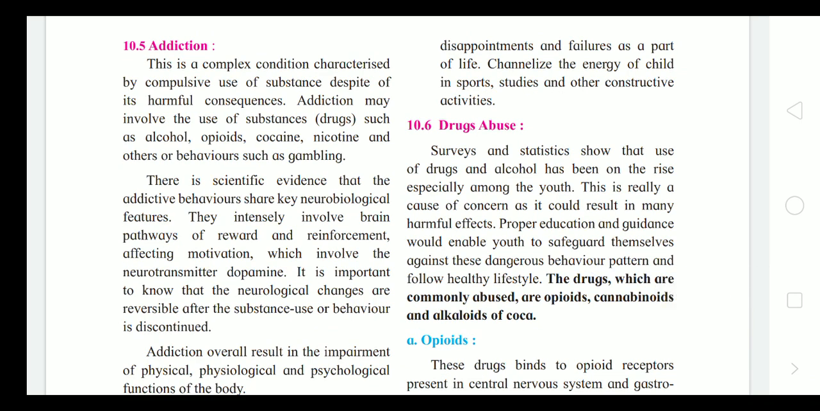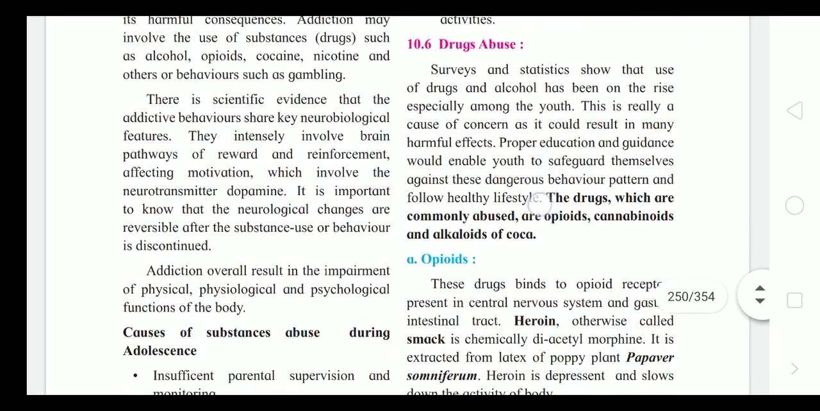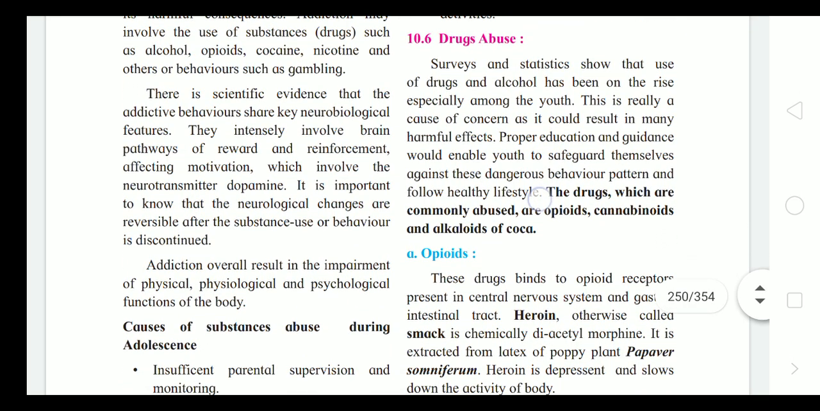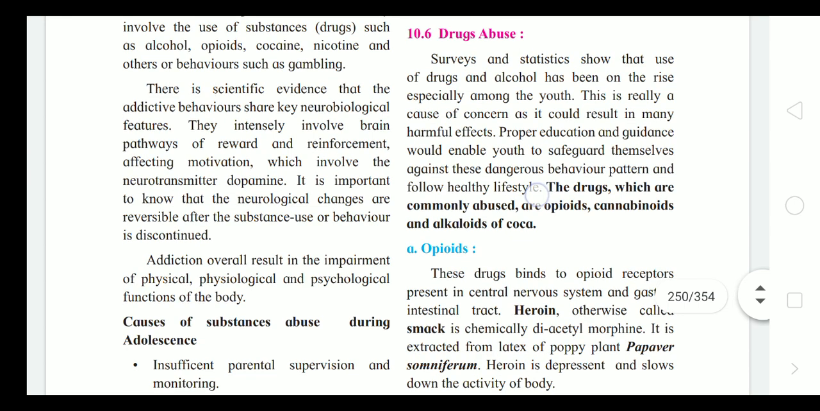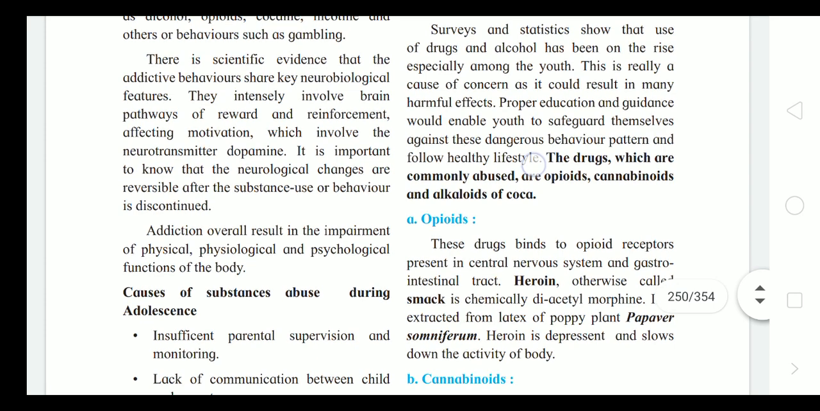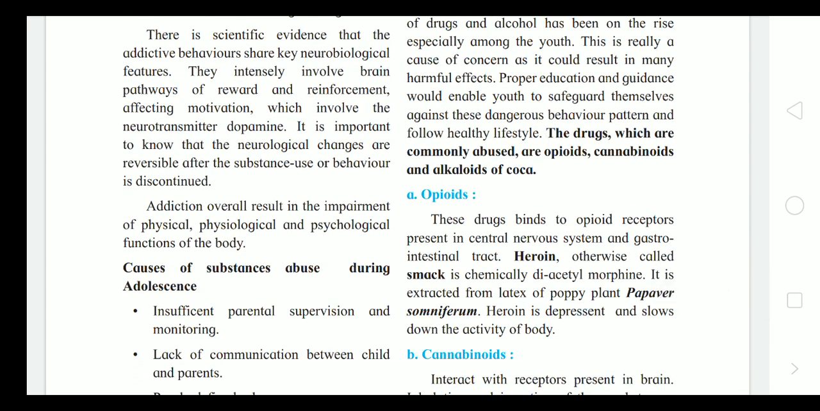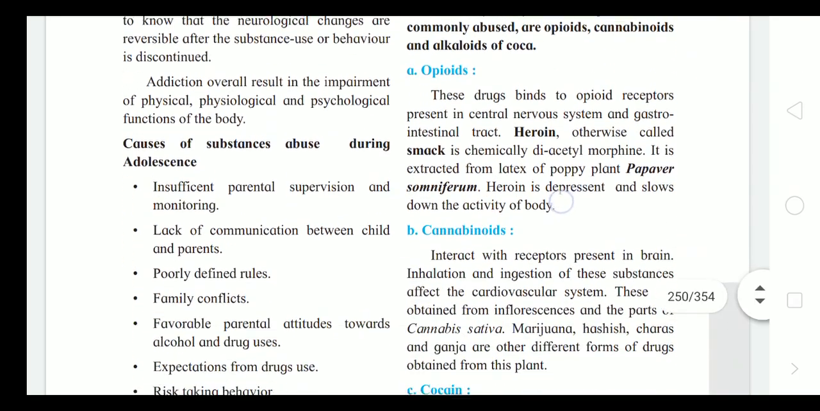Addiction is a complex condition characterized by compulsive use of a substance despite harmful consequences. It may involve substances like drugs, alcohol, opioids, cocaine, nicotine, or other behaviors such as gambling. There is evidence that addictive behaviors share neurobiological features.